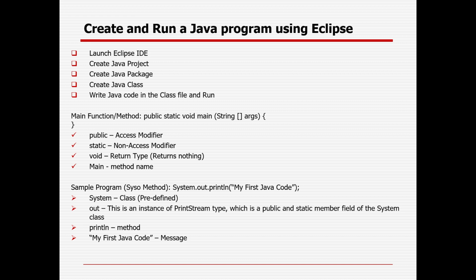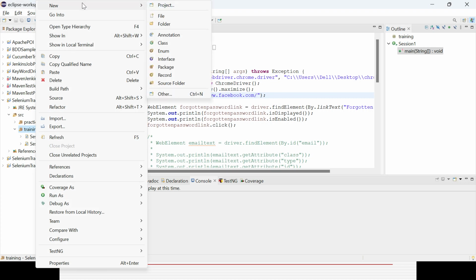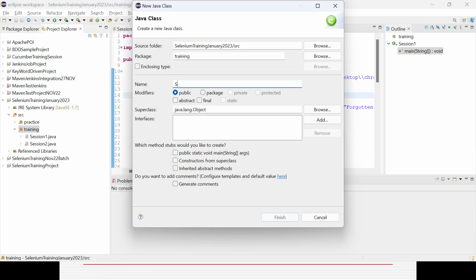Then, how we can create a sample Java program in Eclipse, you already learned. So let's create one more class here. Right click on the package, New, Class, session 3. Then you select public static void main. That is the method which is called the main method in Java.